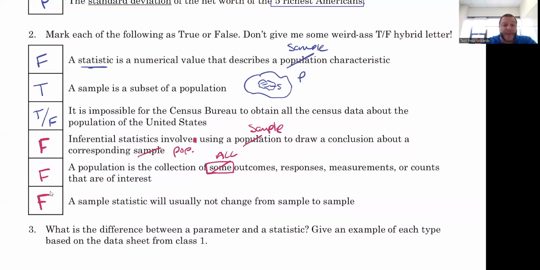In general, you should expect sample statistics to change from sample to sample, because if we're randomly choosing samples, it would be pretty unlikely that you're getting the same people chosen time to time, or getting subjects or things chosen that have the same measurements time to time. So sample statistics will usually change, and the goal of measuring that is one of the things that we care about in this course.